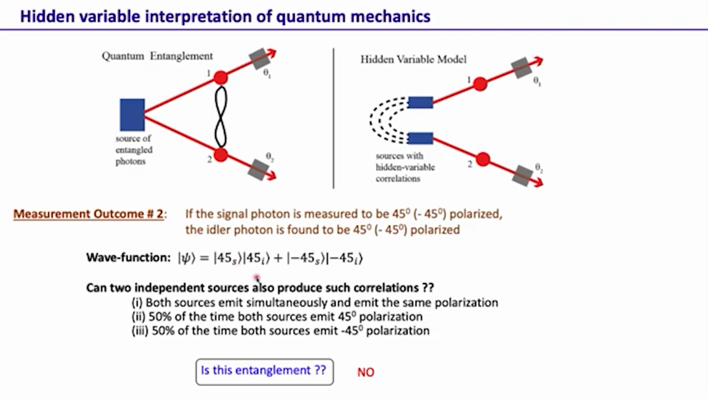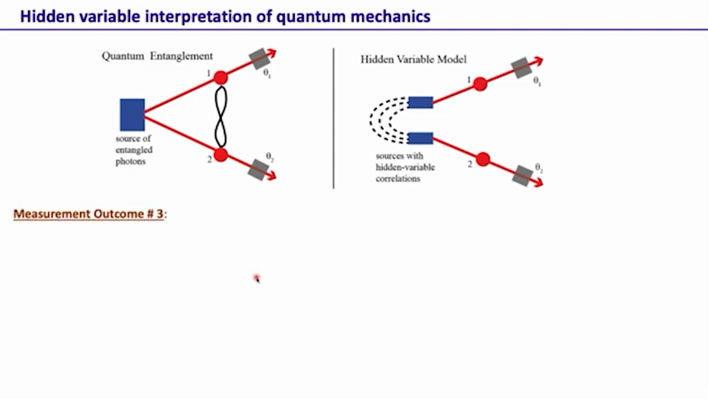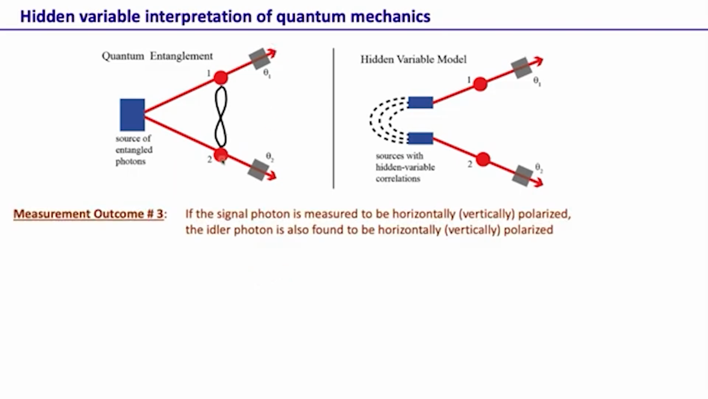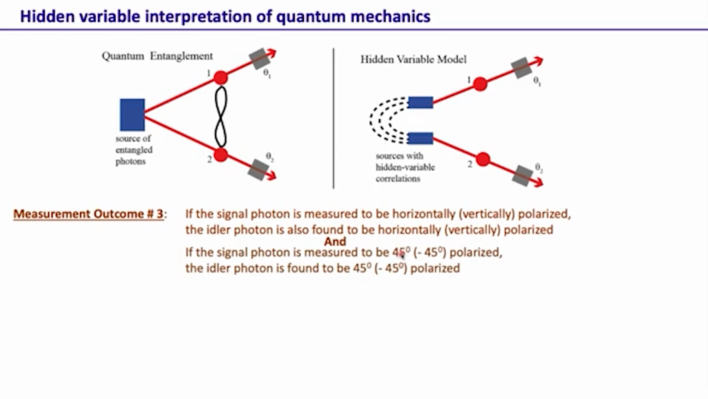And we know from EPR arguments that if the correlations are in both bases, then only do we call it entanglement. Okay, so now let's look at the third measurement outcome. Here an experimentalist reports that whenever the signal photon is found to be horizontally polarized, the idler is horizontally polarized. Whenever signal is vertical, idler is vertical. At the same time, whenever signal is measured at 45 degrees, idler is also found to be 45 degrees, and whenever signal is measured to be minus 45 degrees, idler is also found to be minus 45 degrees. So these are the set of correlated measurement results that the experimentalist is reporting.